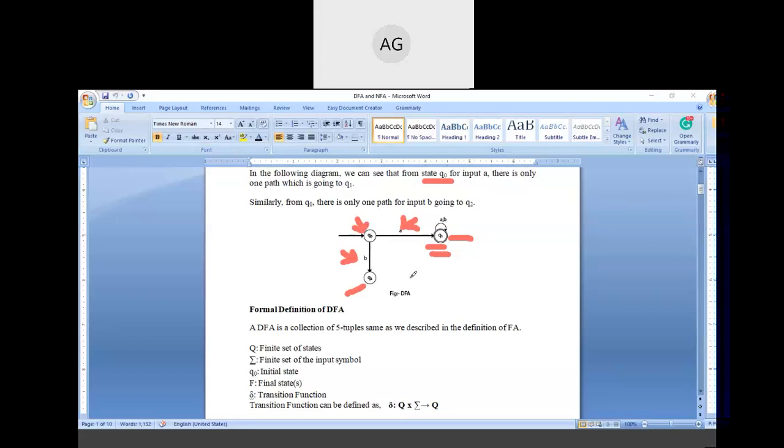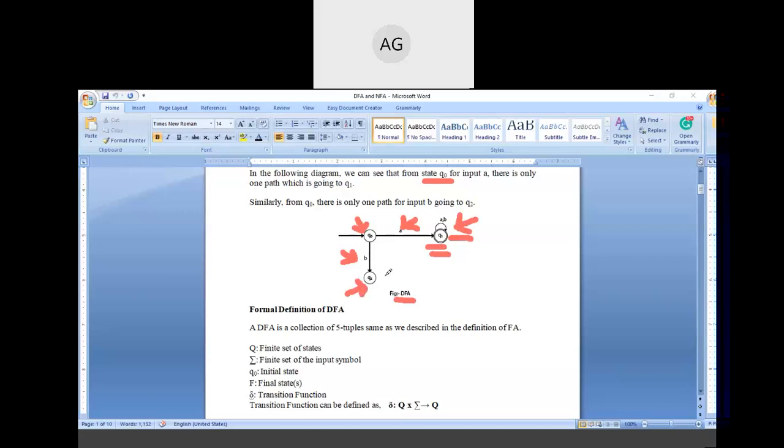That's why this type of automata or machine is called the DFA, deterministic finite automata, because on getting the input A we reach the Q1 state, whereas on getting the input B we reach the Q2 state. So that's why determinism is there. Here this machine accepts only strings starting with the input symbol A, because the final state is denoted by the double circle, and Q1 is the final state here, but Q2 is not the final state.